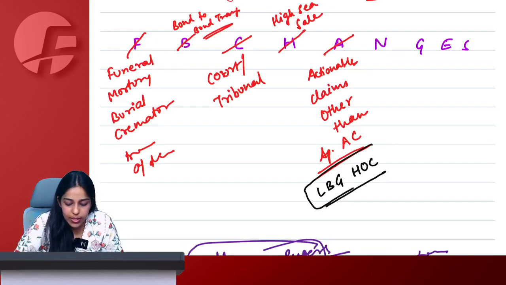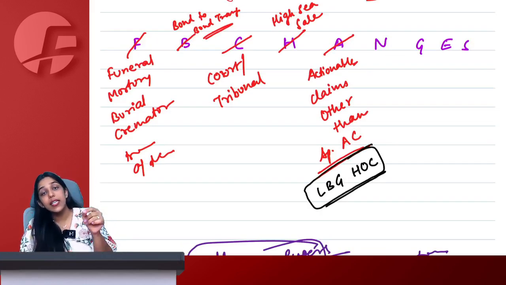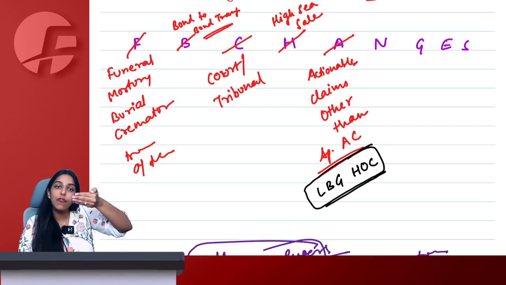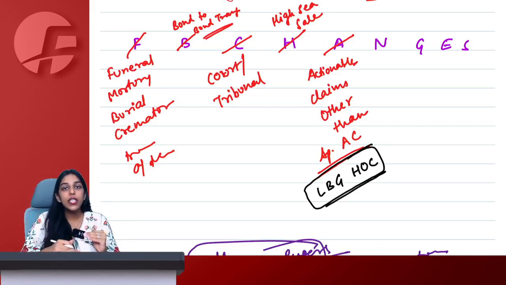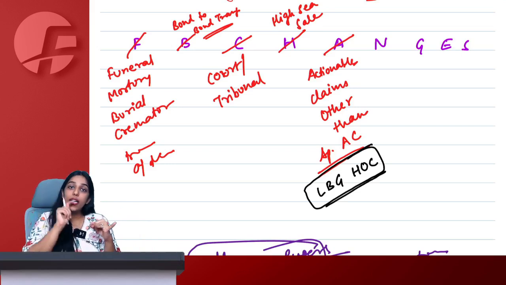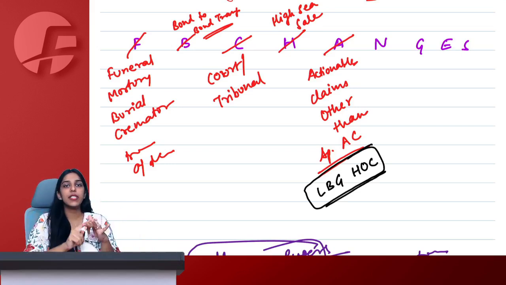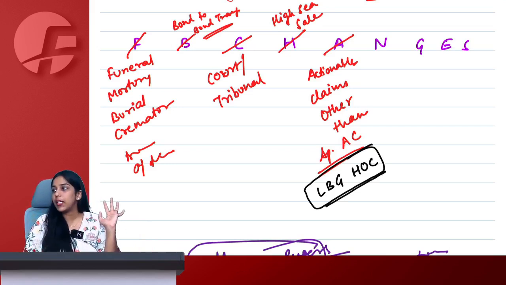So, government has simply said that these 6 specified actionable claims will fall under GST. Other than this, any other actionable claim will not fall under GST. So, let's say there is any claim to unsecured debt. It is an actionable claim falling under the definition of goods, but still GST will not be applicable.